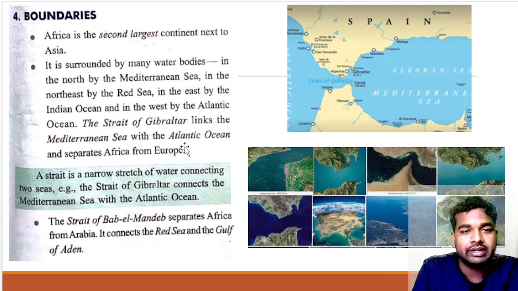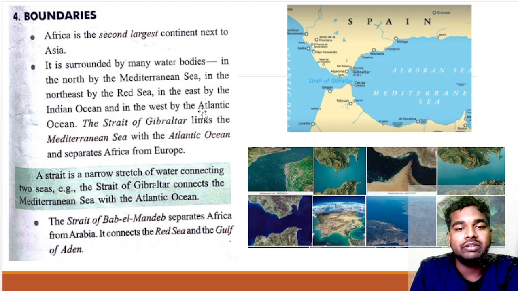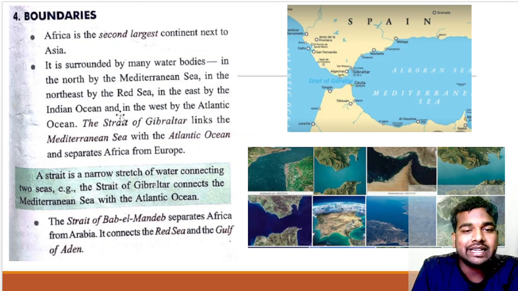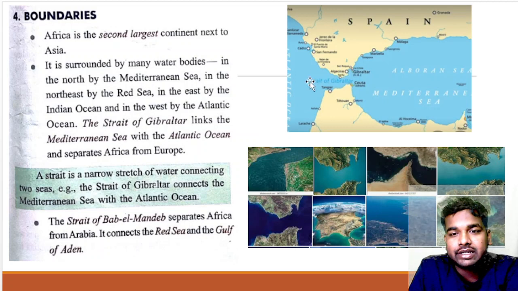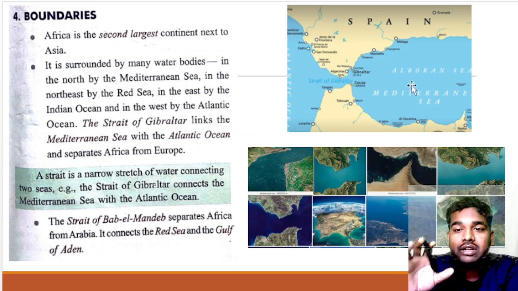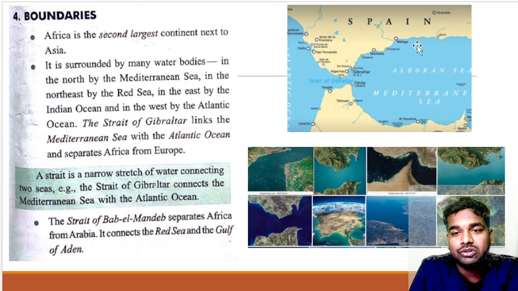In the north you find the Mediterranean Sea, in the northeast the Red Sea, in the east the Indian Ocean, and in the west the Atlantic Ocean. And again, the Strait of Gibraltar is going to link the Mediterranean Sea in the east and the Atlantic Ocean in the west, and it also separates Africa and Europe.